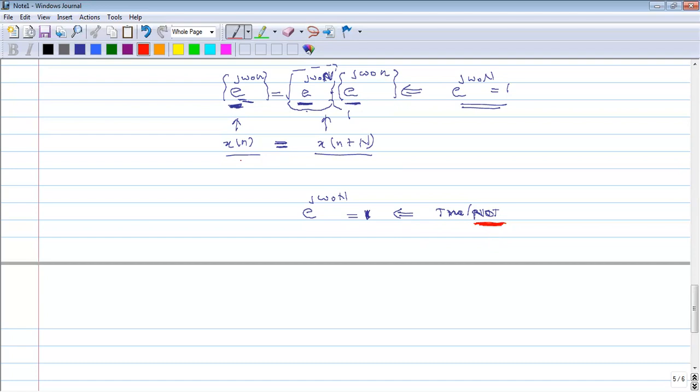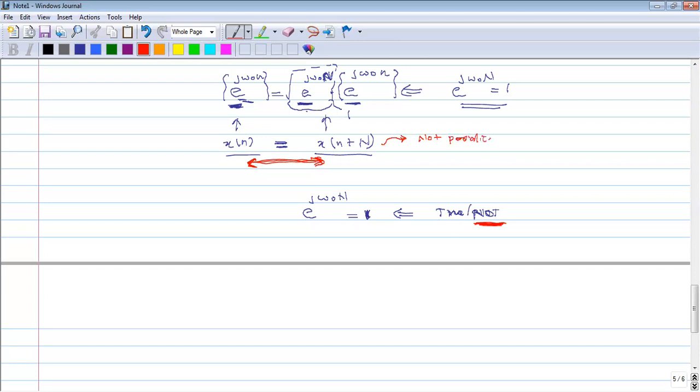That means this condition cannot be satisfied, no? If this e to the power j omega naught n is not 1, that means this condition cannot be satisfied. If this condition cannot be satisfied, what does that mean? This is not periodic, no? This is not periodic. Okay.